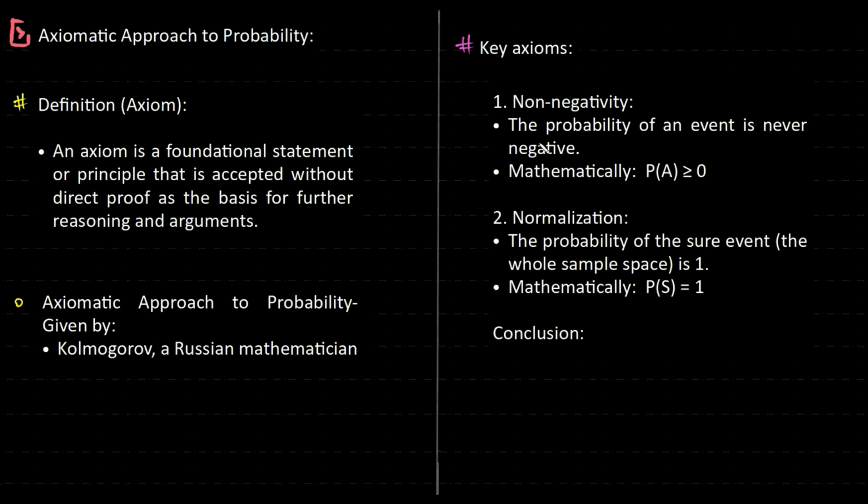Non-negative. So any probability, the probability of any event is either 0 or more than 0. So it always has to be non-negative. It has to be normalized. That is, it has to be 1 or below. The probability of a sure event is 1. That is, the whole sample space is 1. So as a whole, the probability of any event is always greater than or equal to 0, but less than or equal to 1.